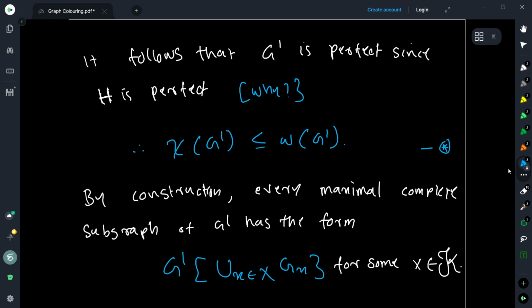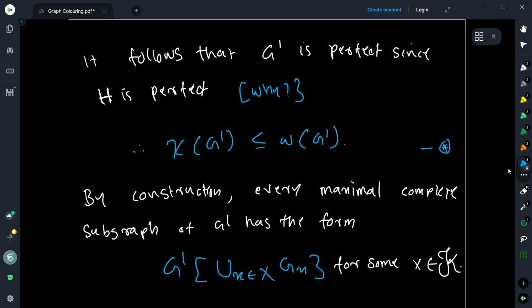So the way we have constructed the graph G', every maximal complete subgraph of G' is basically obtained by looking at some maximal clique in the graph G, which is part of K, and then expanding the vertices of this clique to larger cliques.